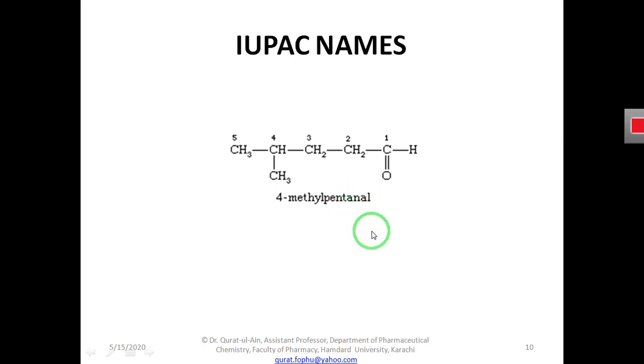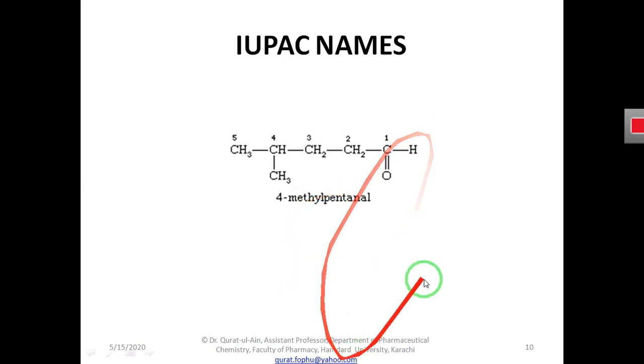So the aldehyde will be identified. If in MCQs I or any other teacher writes only this name, 4-methyl pentanal, how can you identify whether this compound is an amine, ketone, alkane, alkene, alkyne, or what?